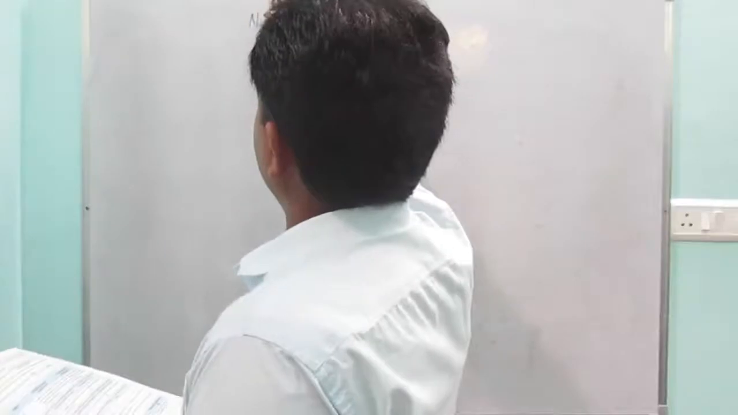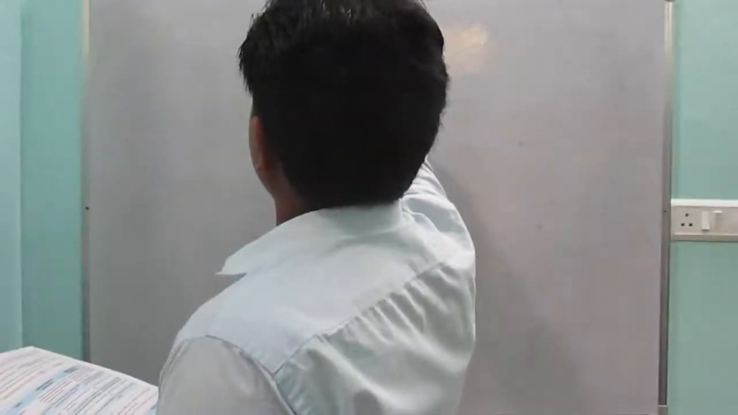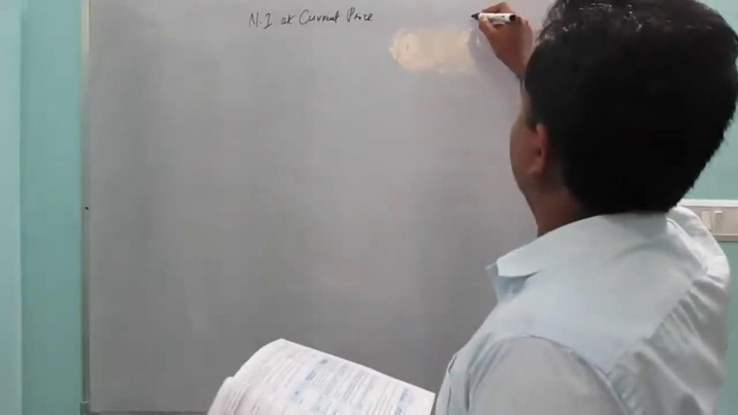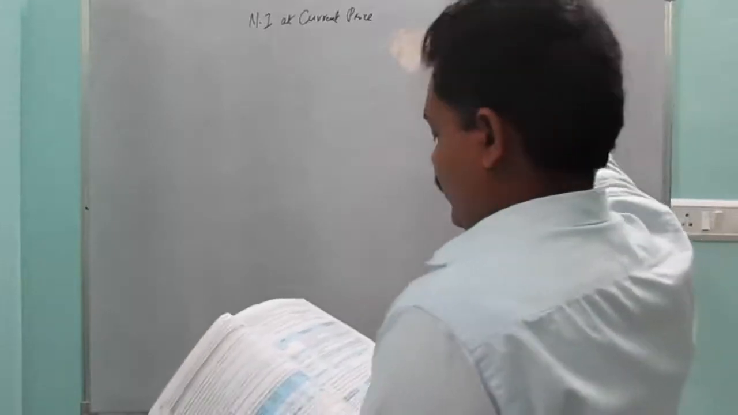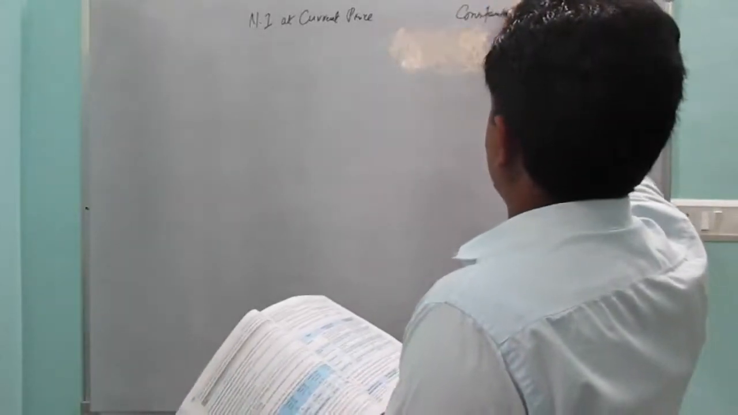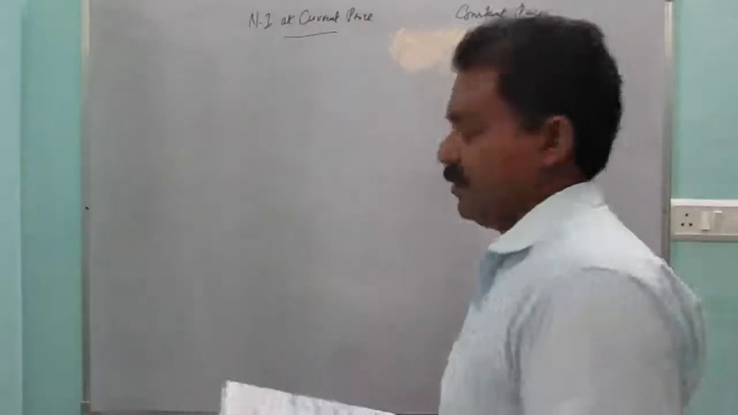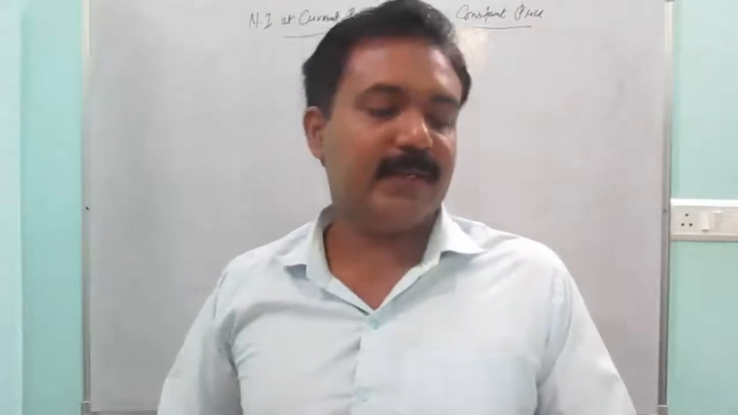National income at current price and national income at constant price. This was a topic we saw yesterday. National income at current price and constant price. This was a topic we were seeing the other day.